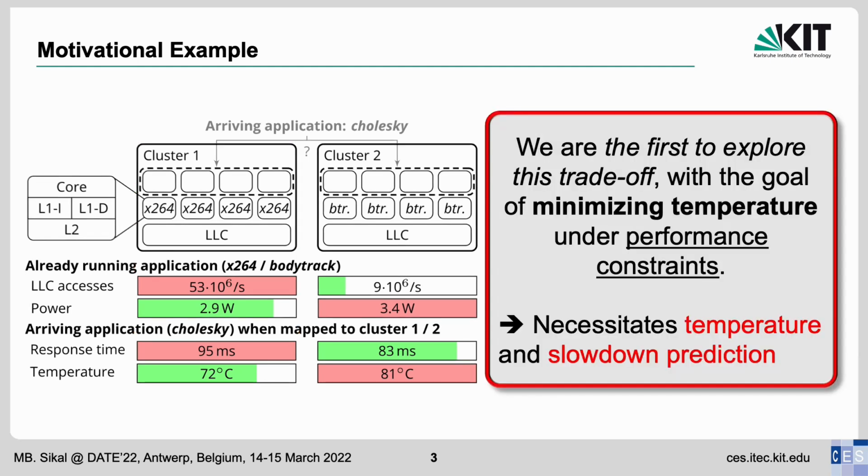In fact, we are the first to explore this trade-off with the goal of minimizing temperature and meeting performance constraints. But this requires that we are able to predict the cache contention-induced slowdown between applications on a cluster and the temperature resulting from this parallel execution. While we can predict temperature using the well-established RC thermal model, contention prediction remains a challenging task.